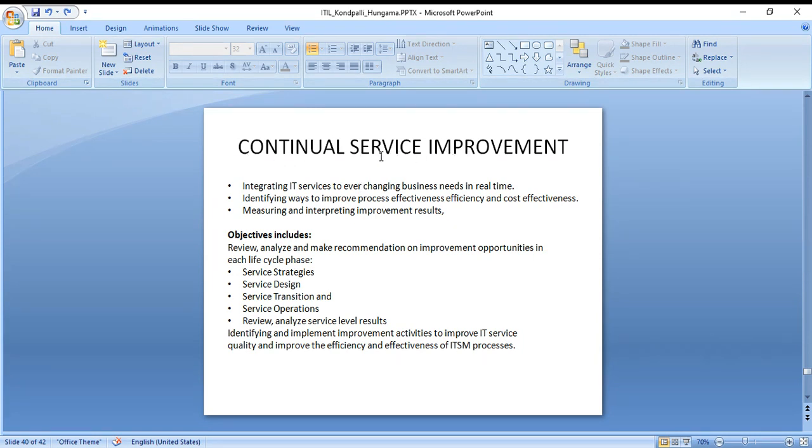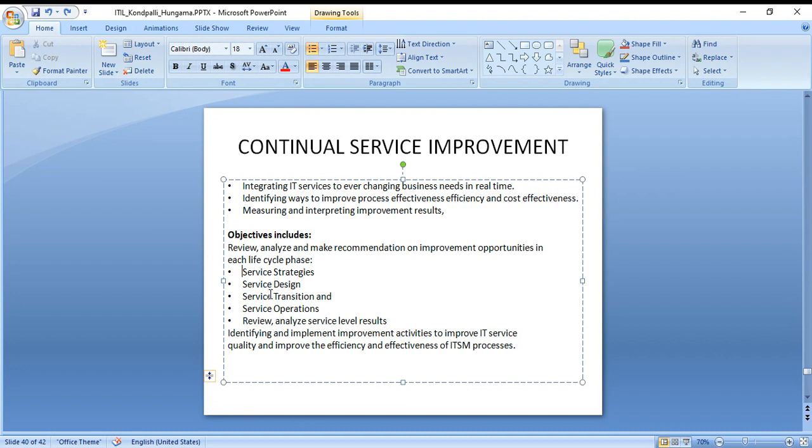Continual service improvement: once you have constructed a house, how do you make some improvements to it, the makeup, basically. So it integrates IT service to ever-changing business needs in real time. It identifies ways to improve process effectiveness and cost effectiveness, measuring and interpreting improvement results. The objective includes review, analyze, and make recommendations on improvement opportunities in each life cycle phase. The life cycle includes the components we have discussed, like strategy, design, transition, operation, and review, analyze, service level results.